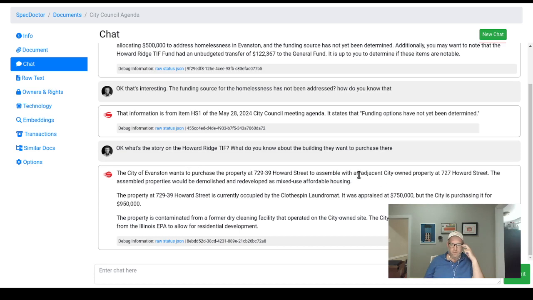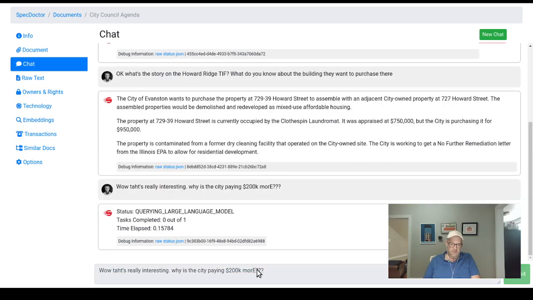The city of Evanston wants to purchase the property, which is currently occupied by the clothes and laundromat. It was appraised at $750, but the city's purchasing it for $950. What? Wow, that's really interesting. Why is the city paying $200,000 more? Okay, so this is the sort of thing where you're like, okay, is there a story here?